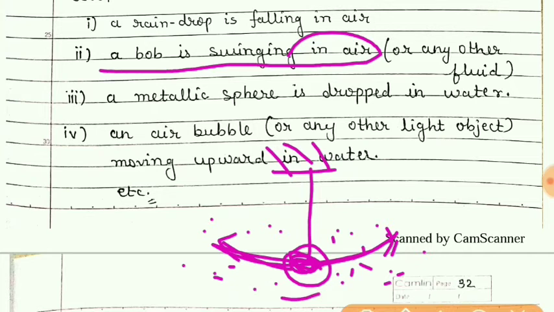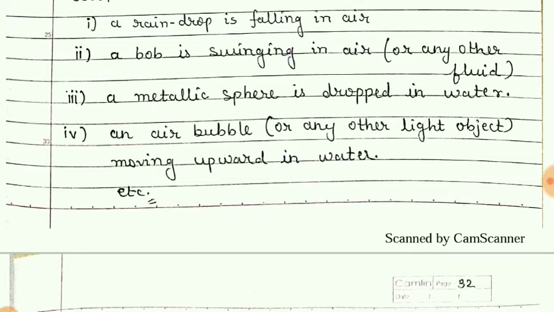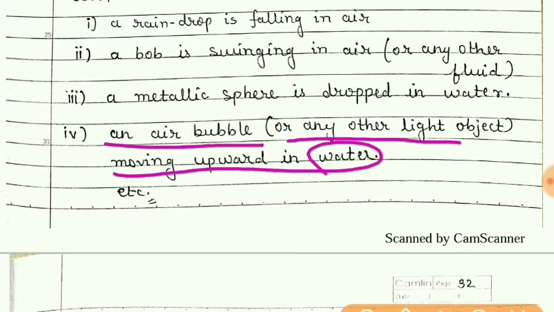So here also a viscous force is there which decreases the oscillations, means this oscillatory motion is getting damped with time due to this viscous force. An air bubble or any other light object moving upward in water, that I have explained.